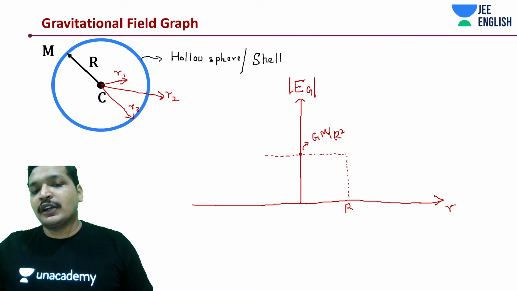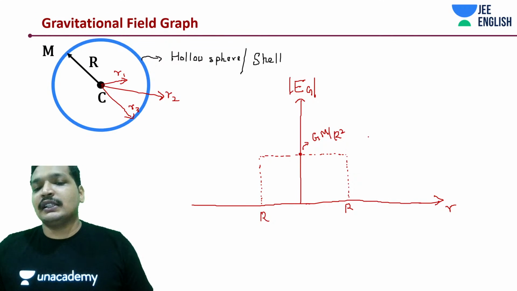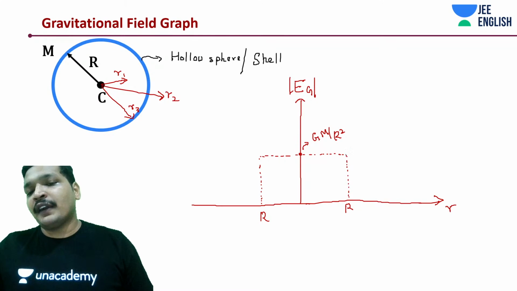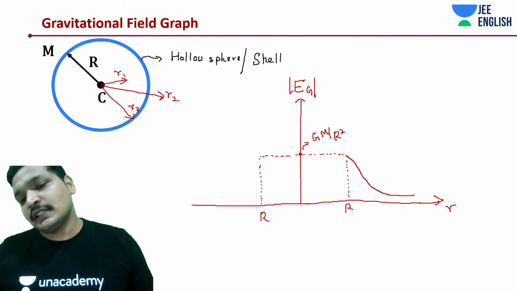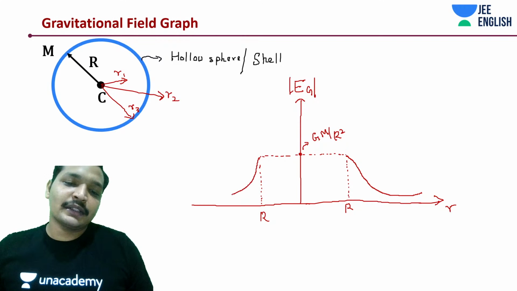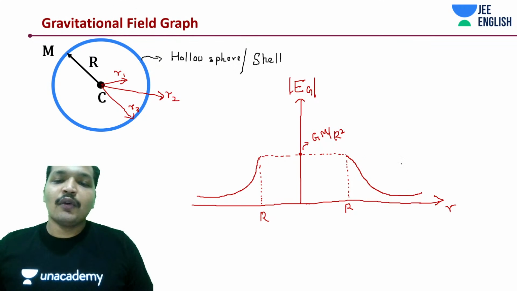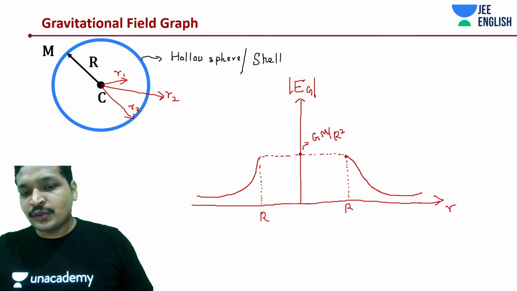Similarly, you will have another one on the other side. But anyway, in gravitation we only talk about one side, so you don't have to worry about the other side. And from here your graph will begin to start dropping, and here your graph will begin and start dropping. What is this graph? Up until here it's 0, students, up until R it is 0.